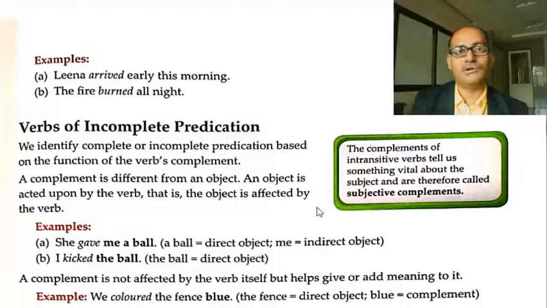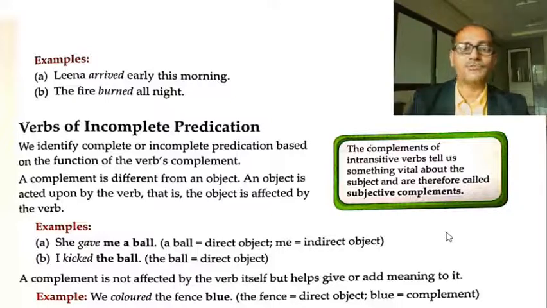Then: I work for a long time. So here your work is not affecting for a long time. If you say I work on a particular subject, I work on philosophy, then philosophy is affected by your work. So that is the object. But in I work for a long time, for a long time is only a complement, not an object. I hope you have understood.